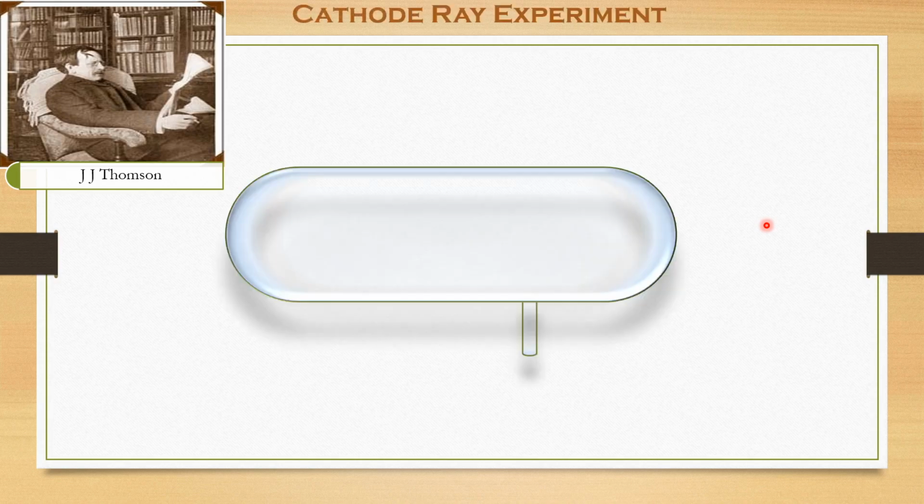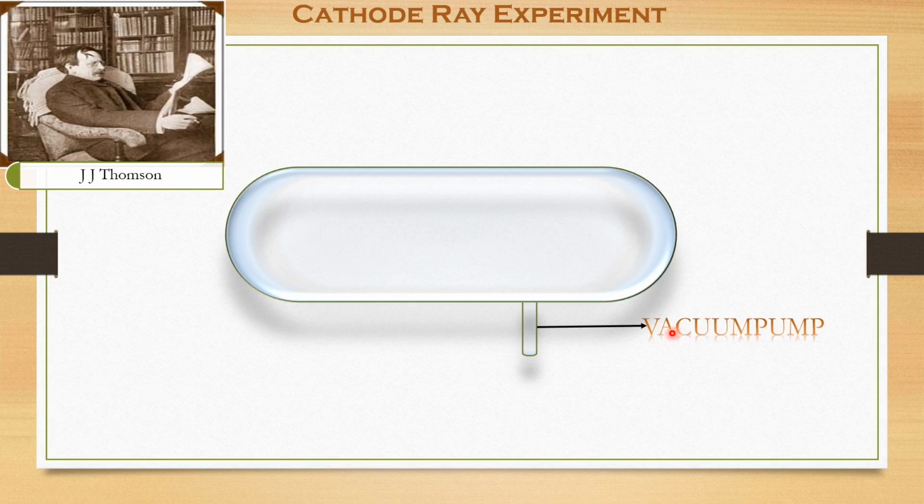glass tube which is connected to a vacuum pump. Vacuum pump means, I think you already know, like the vacuum cleaner you use in your home to remove something from the carpet. Here it removes the gas which is filled inside the glass tube. He started taking that gas slowly outside to reduce the pressure. When the amount of gas is reduced within the glass tube, the pressure automatically decreases. That is why he connected the vacuum pump.